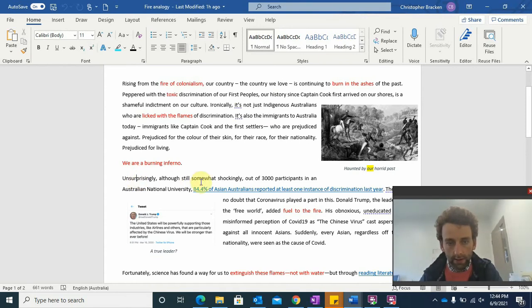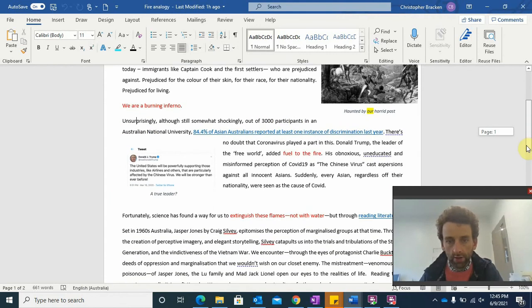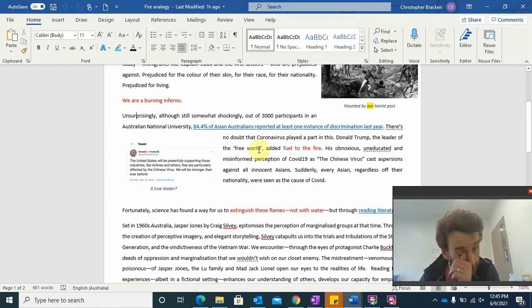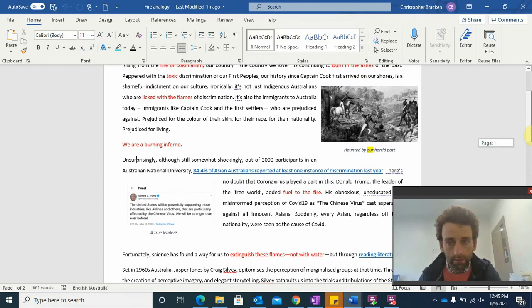Unsurprisingly, although still somewhat shockingly, out of 3,000 participants in an Australian national university, 84.4% of Asian Australians reported at least one instance of discrimination last year. There's no doubt that coronavirus played a part in this. Donald Trump, the leader of the free world, added fuel to the fire. His obnoxious, uneducated and misinformed perception of COVID-19 as the Chinese virus cast aspersions against all innocent Asians. Suddenly, every Asian, regardless of their nationality, was seen as the cause of COVID.